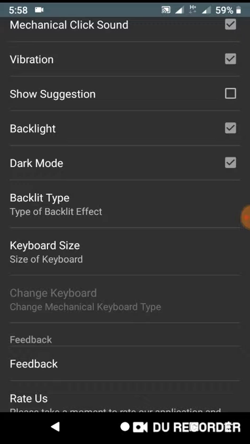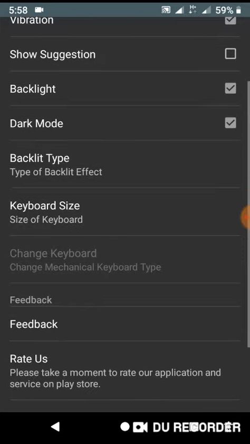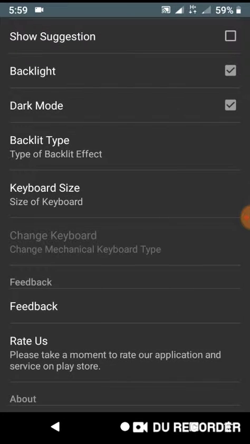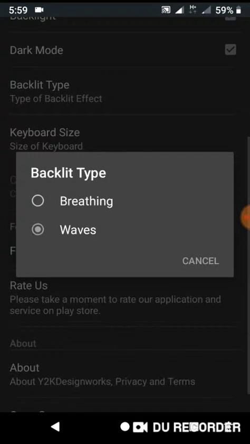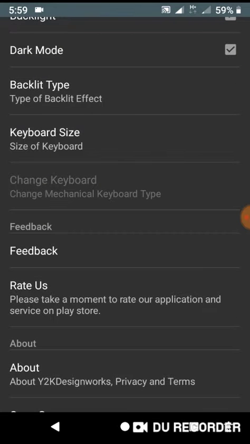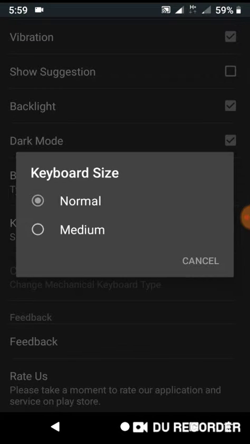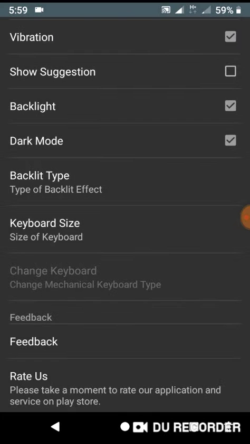Backlight. Okay, I like backlight, so I check this box. Dark mode. Okay, I like dark mode because my mobile is black, so some kind of matching. Backlight effect, breathing, wave. Okay, you can select button name, and here keyboard size, so I prefer normal. Okay, not medium. So let's check it.